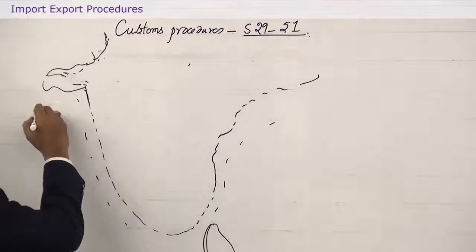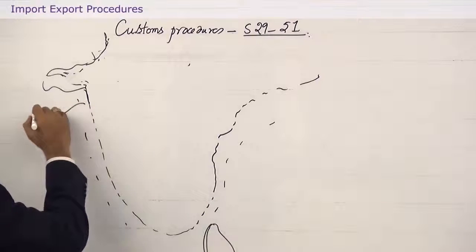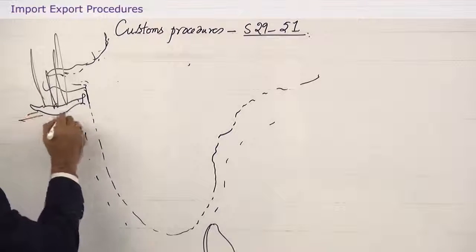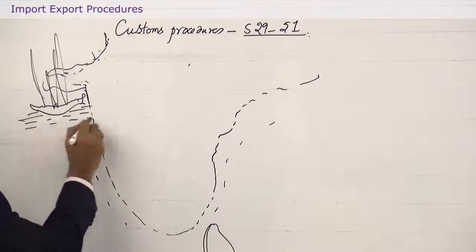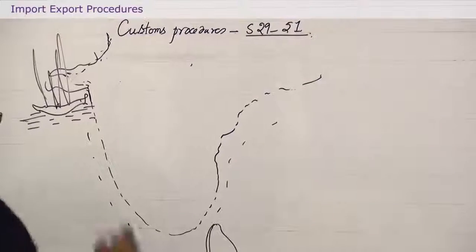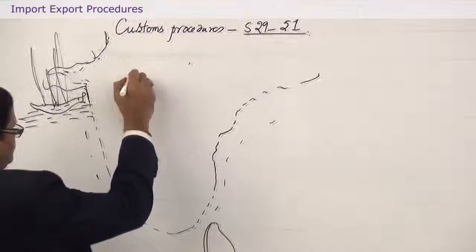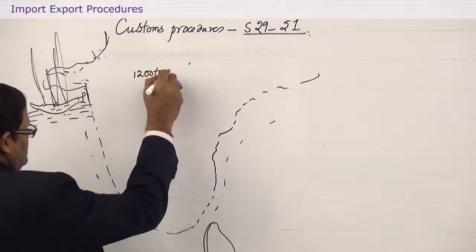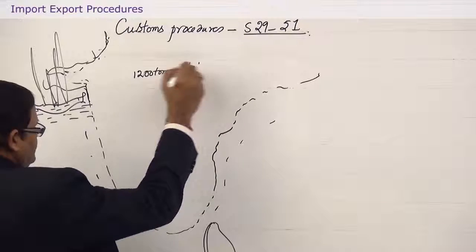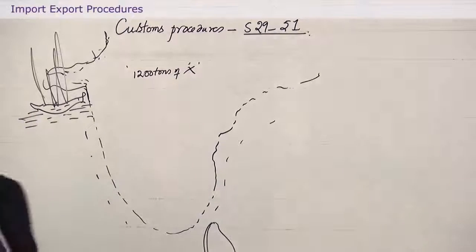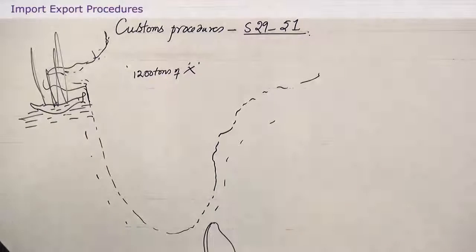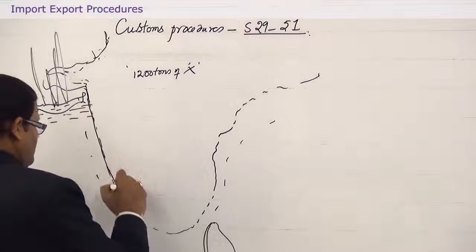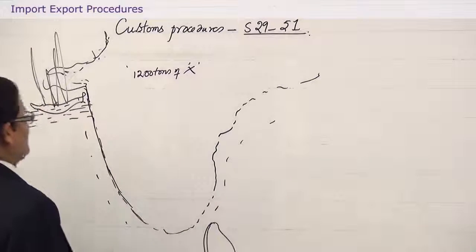Say a ship came to Mumbai port with say 1200 tons of product X, and the distribution is like this.